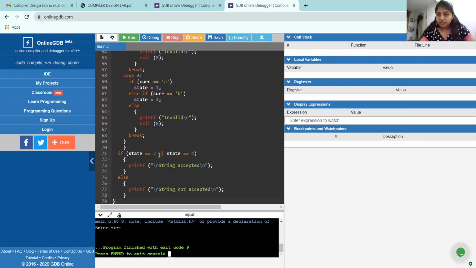So Q0, Q1, Q2, Q3, and Q4 are the 5 states which I have taken. Here state equal to 2 and state equal to 4 are the acceptance states. Q2 and Q4 are the acceptance states. If the given string is accepted by the finite automata, it prints string accepted. If it's not accepted by the finite automata, it prints string not accepted. So let us take an example string and see. Let us run the program first.